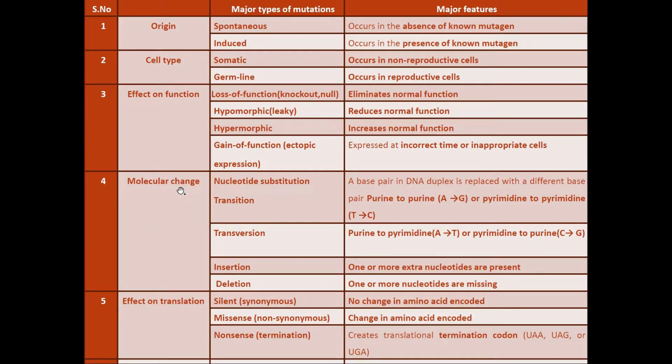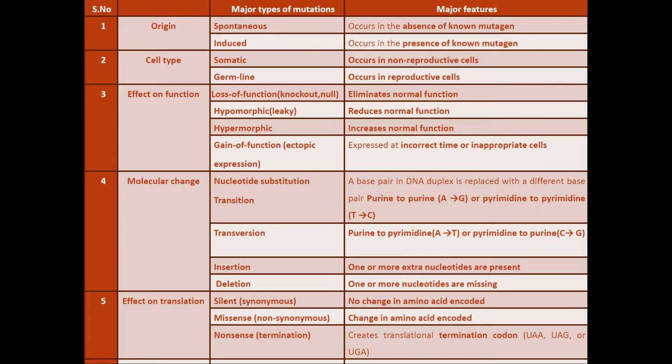The fourth one is molecular change. Molecular change means base pairs will be changed. One particular base pair will be changed for another one. It is nucleotide substitution. It is again classified into transition, transversion, insertion and deletion. In transition, a purine will be replaced by another purine, or a pyrimidine will be replaced by another pyrimidine. We know which are purines: adenine and guanine are purines, and thymine and cytosine are pyrimidines. When they are replaced by each other, we call it transition.